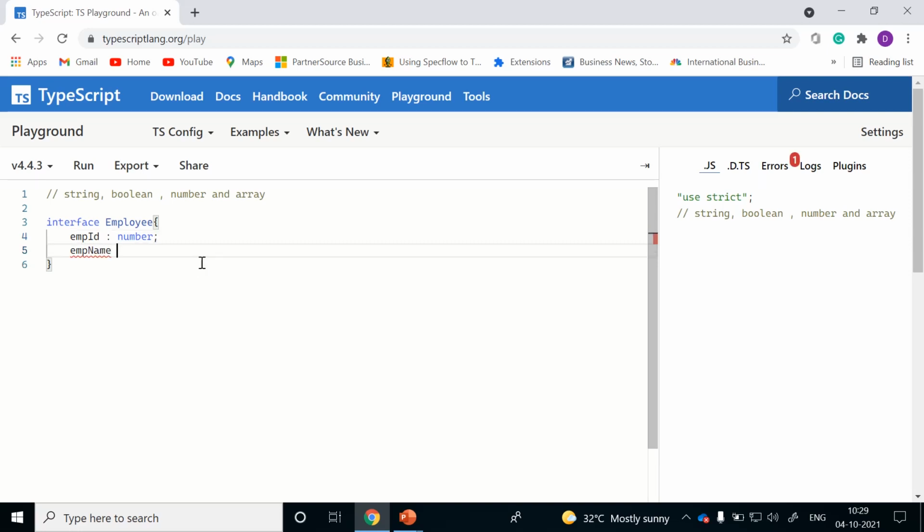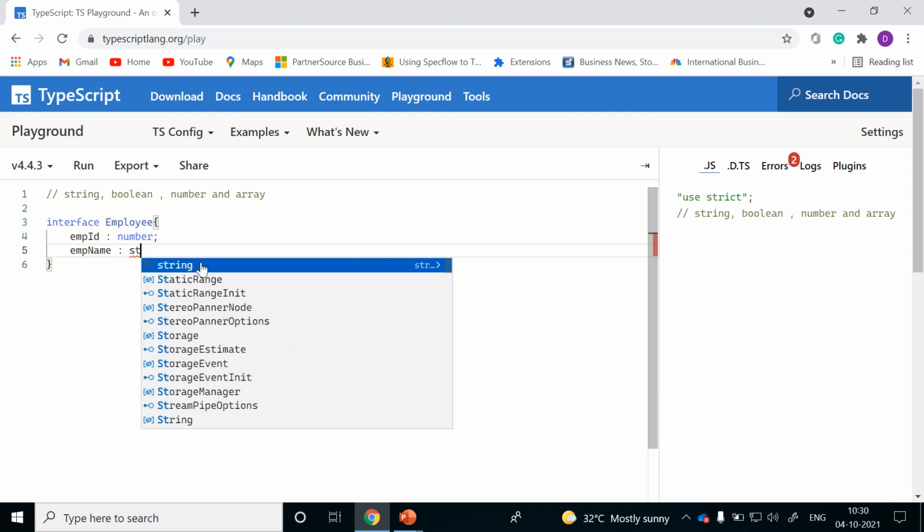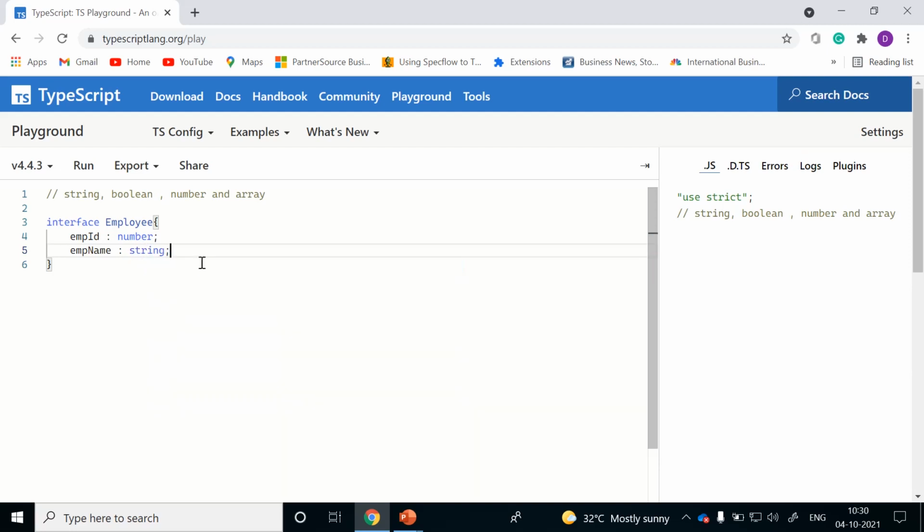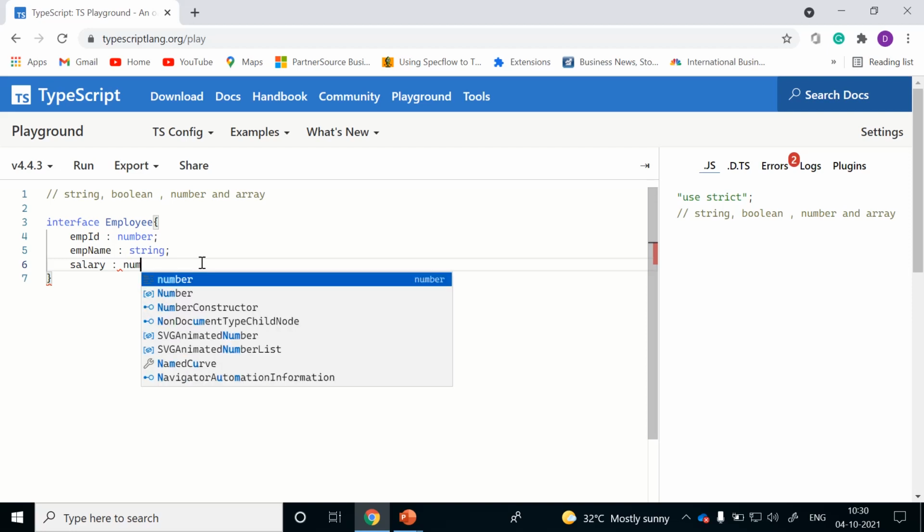Employee name, colon, employee name is always a string. Then salary. In TypeScript, there is no float, decimal or anything. For any kind of numerical values, we are going to use the number type only.